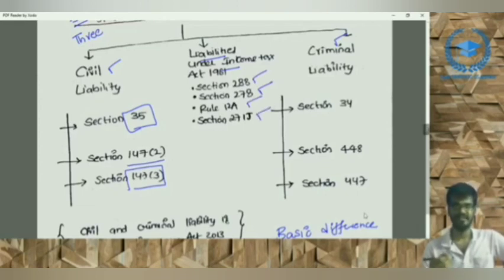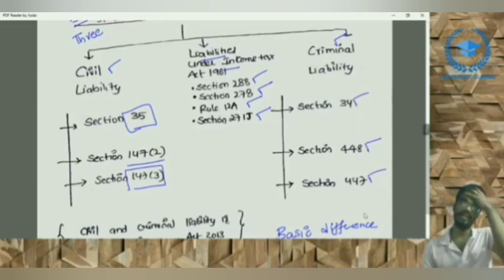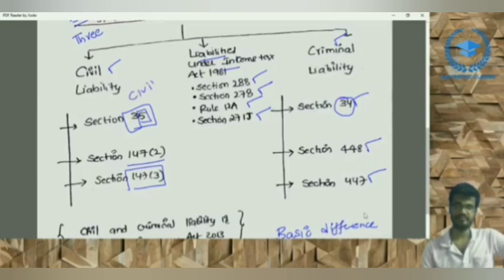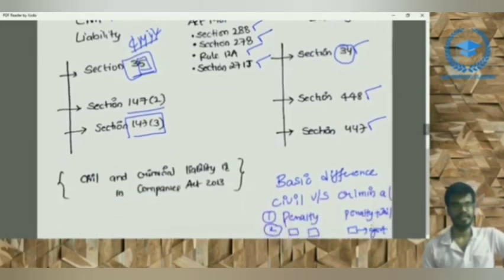Under civil liability, there are three. Liabilities under income tax, there are four. And under criminal liability, there are three: 34, 448, 447. We may confuse criminal liability and civil liability because the sections are almost similar: 34 and 35. We'll remember it like this: 35 means there are 5 letters. Civil, how many letters are there? 1, 2, 3, 4, 5. Thus, section 35 represents civil liabilities. So, 3 civil liabilities, 3 criminal liabilities, and 4 liabilities under the Income Tax Act. These sections pertain to the Companies Act.